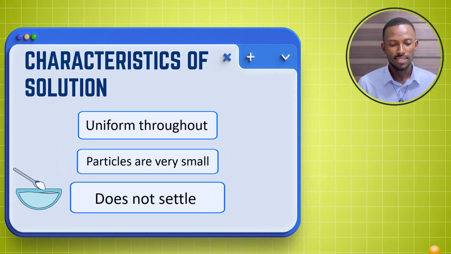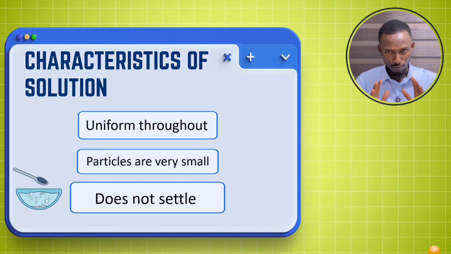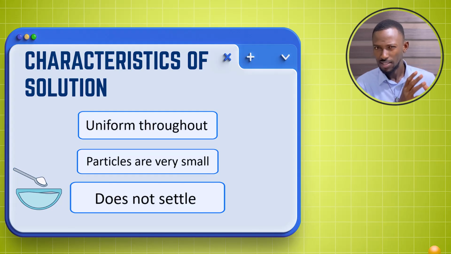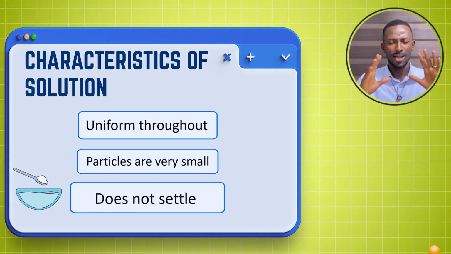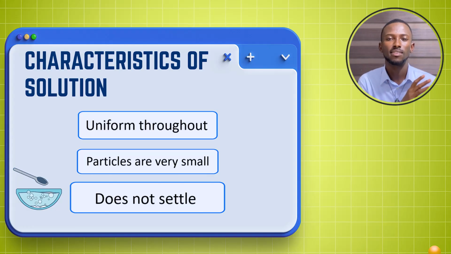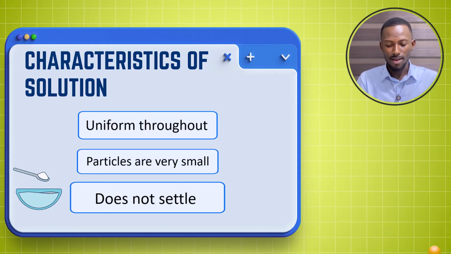And then the next property is the particles do not settle. If you put salt in water or sugar in water and stir, and the salt or sugar dissolves completely, and there's that uniform mixture that's formed, if you leave it down for some time, the salt is not going to settle at the bottom. It will still remain as uniform as it was from the beginning. That's one interesting thing about solutions. So that's why we said how the particles disperse when they are mixed together.